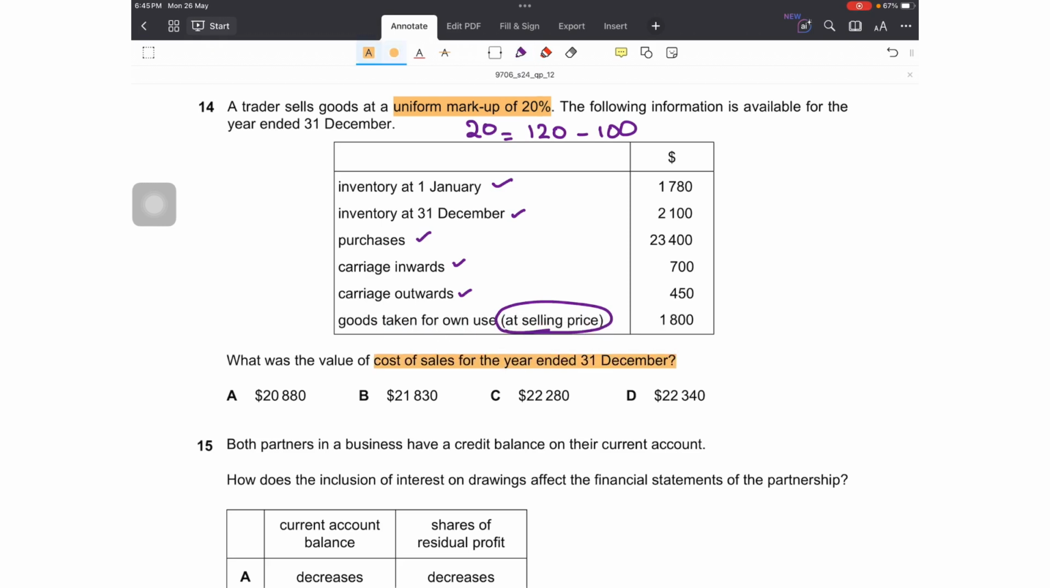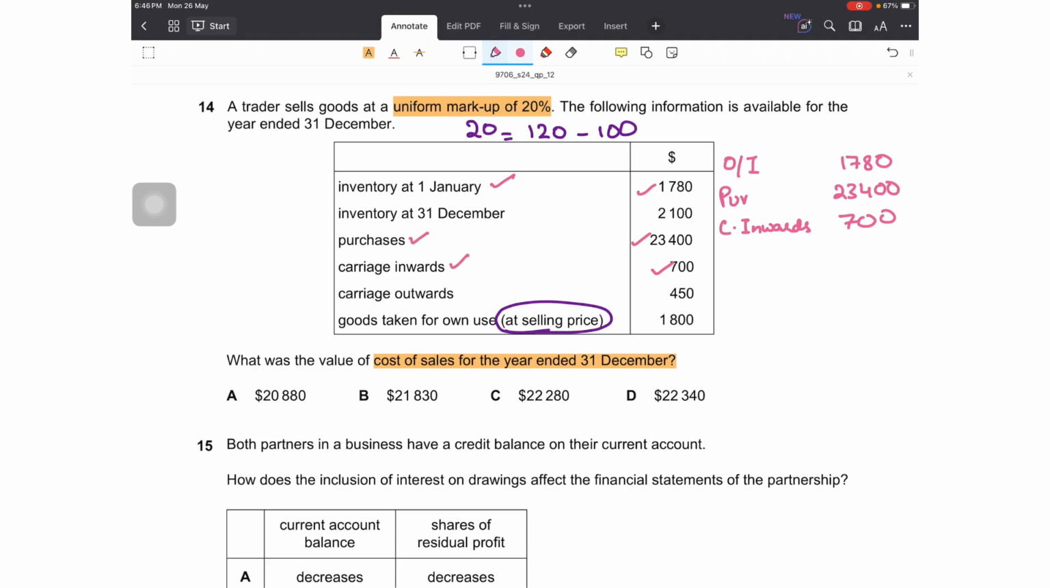What was the value of cost of sales for the year ended? We are given almost all the information to calculate cost of sales if we start with the opening inventory and do all the adjustments. So let's do this first. Opening inventory is 1780, that will be used. Then purchases are also added, amounting to 23,400, right? And carriage inwards are also there, so 700 of carriage inwards will also be added.